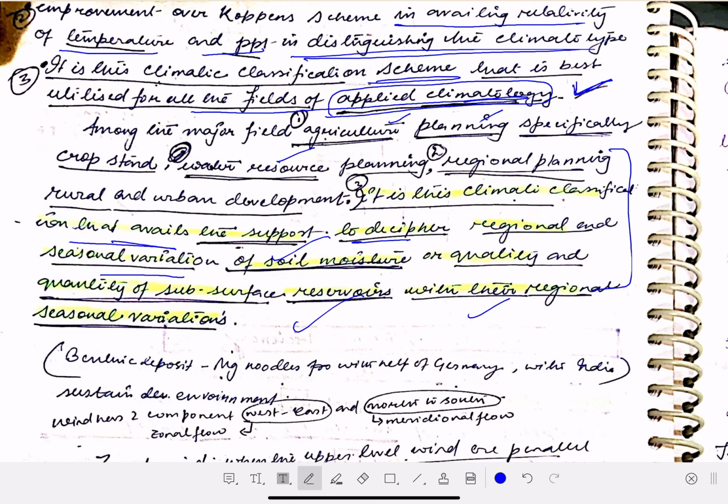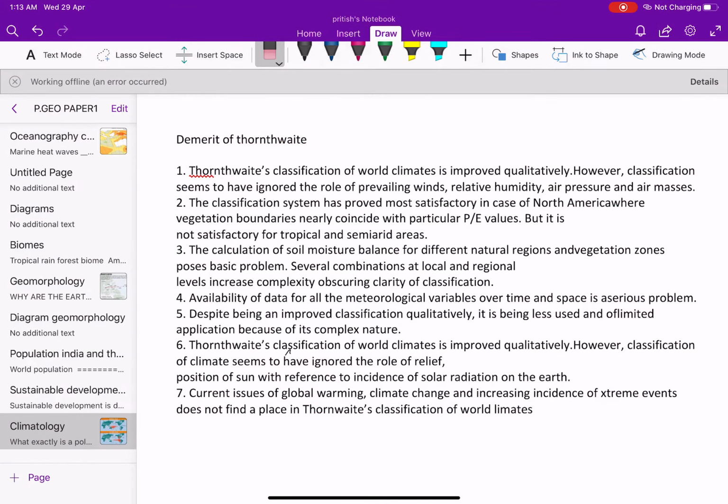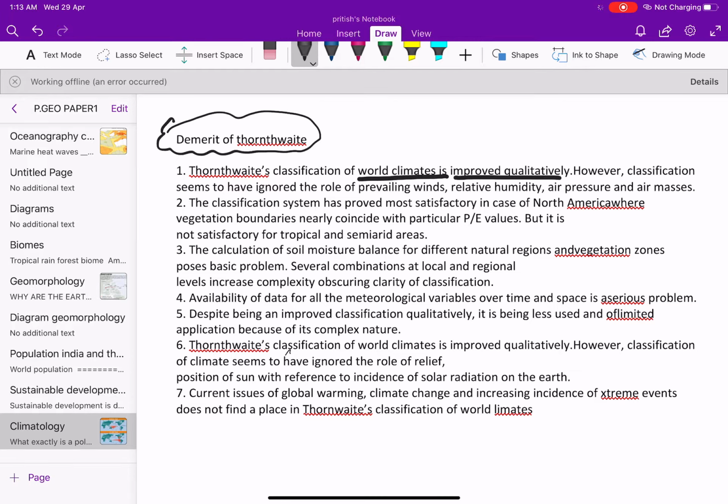Now, let's go for what were the demerits of the Thornthwaite's classification. I'm sorry, Köppen. Next, the Thornthwaite classification of the world climate is improved quantitatively. However, the classification seems to have ignored the role of the prevailing wind, relative humidity, air pressure, and air mass. Now, all this were also completely discarded by whom? Köppen. He also did the same mistake.